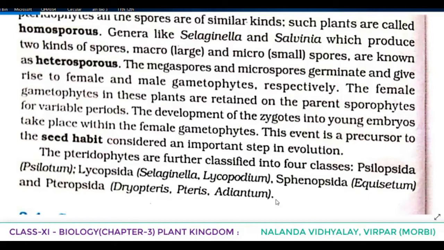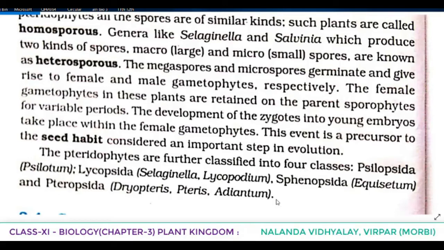So in the case of pteridophytes, whatever points we discussed here, first of all we told that the pteridophytes include mainly horsetails and ferns. They are used for medicinal purposes and as soil binders. They are also frequently grown as ornamentals. Evolutionarily, they are the first terrestrial plants to possess vascular tissues, that is xylem and phloem. The pteridophytes are found in cool, damp, shady places, though some may flourish well in sandy soil conditions.